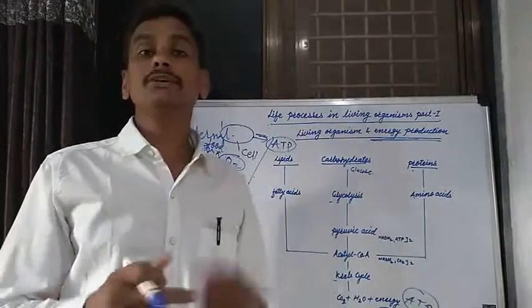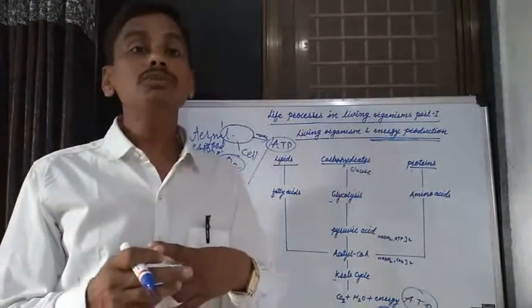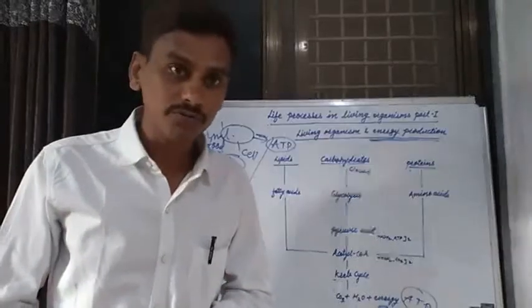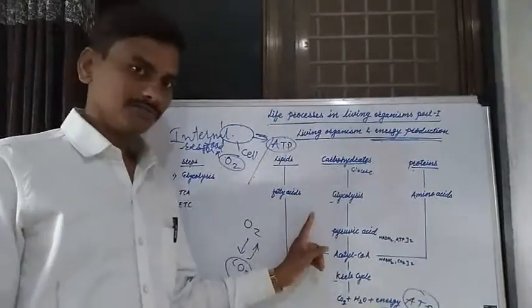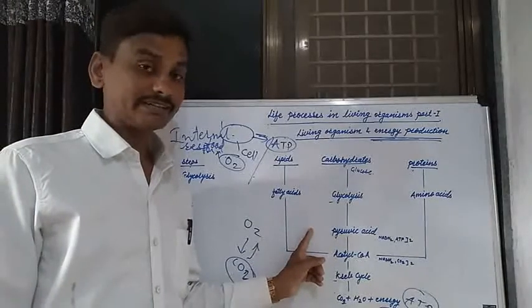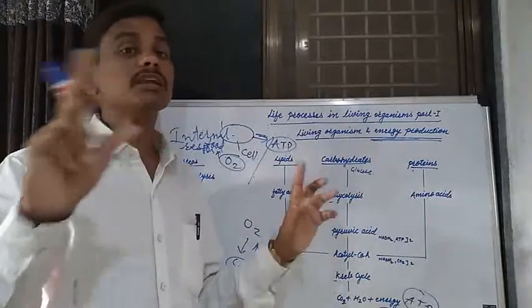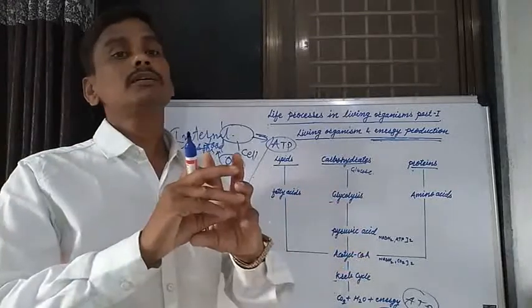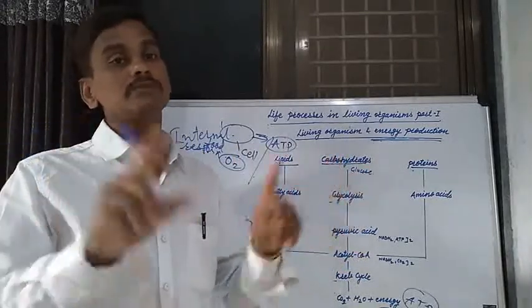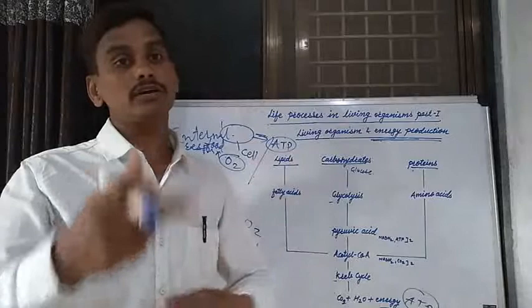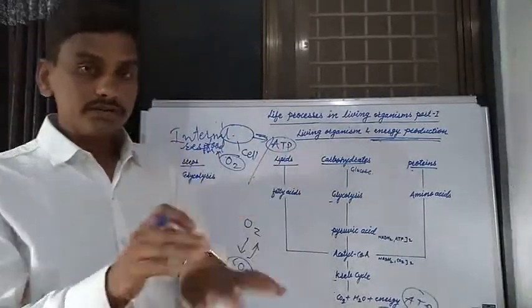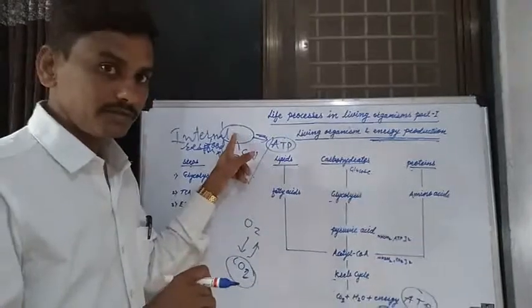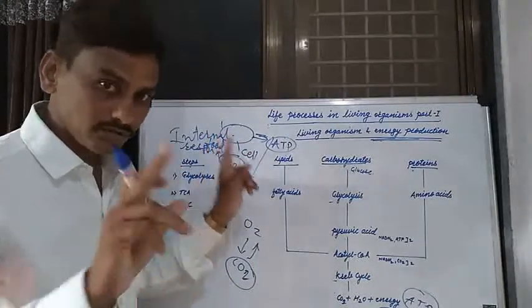External respiration is carried out by the respiratory organs, and internal respiration is carried out in a cell, which is known as cellular respiration.